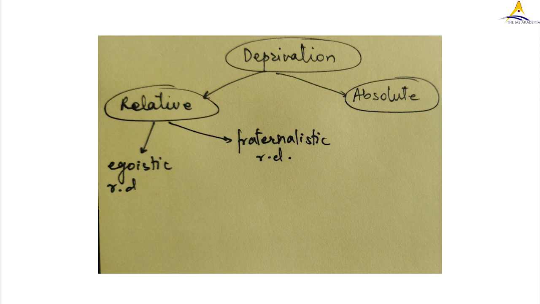Housing facility is not there. They have to fight for two meals. They cannot afford to put their children in school that way. Whereas relative deprivation is a very subjective concept, when there is a comparison between what is available with us and what is available with others, either as an individual or as a group.